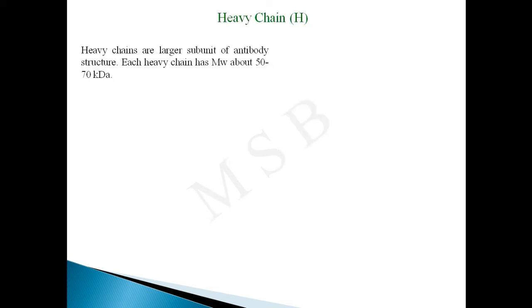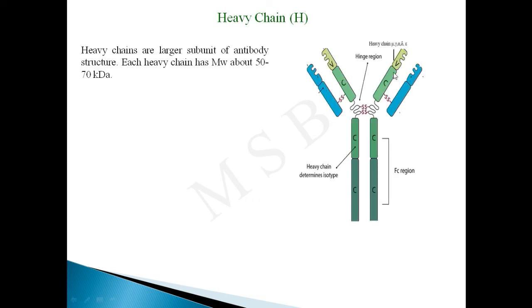Heavy chain. Heavy chains are the larger subunit of antibody structure. This diagram shows the heavy chain in green color. Each heavy chain has a molecular weight of about 50 to 70 kilodalton.